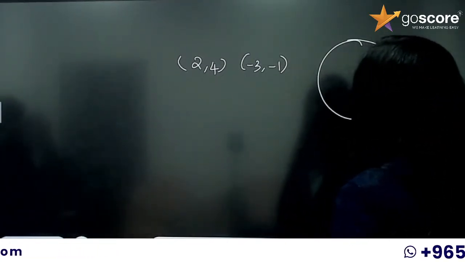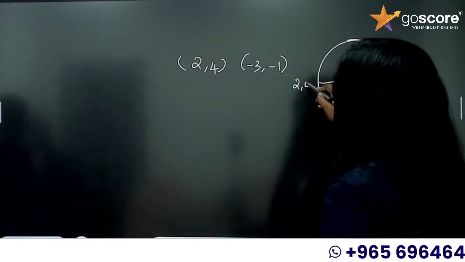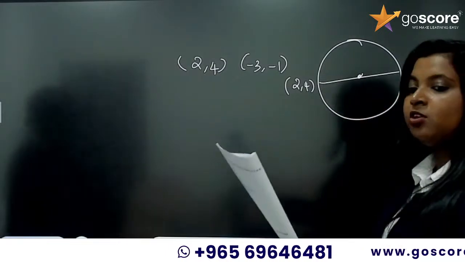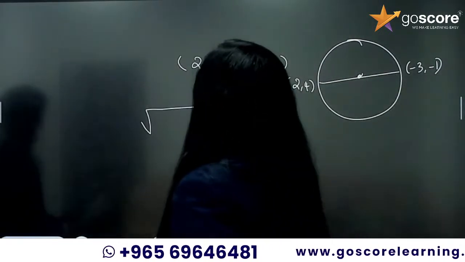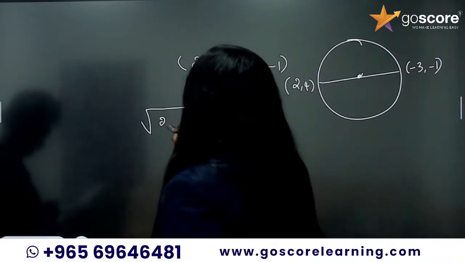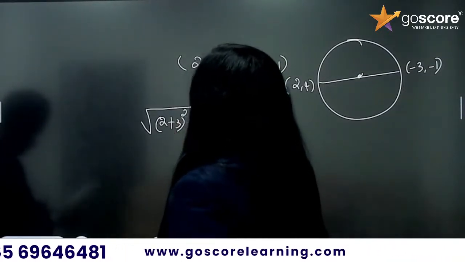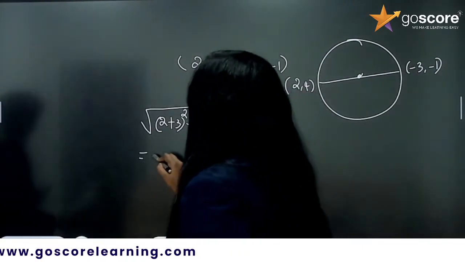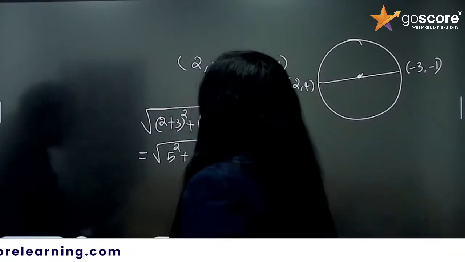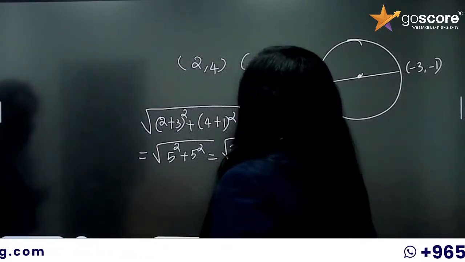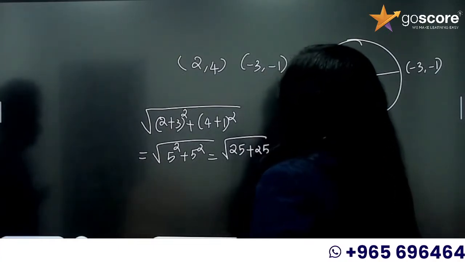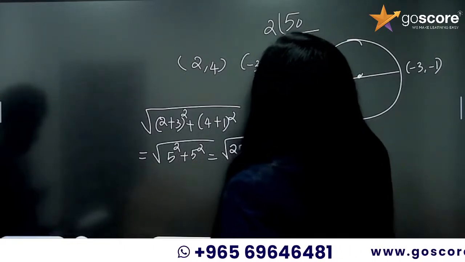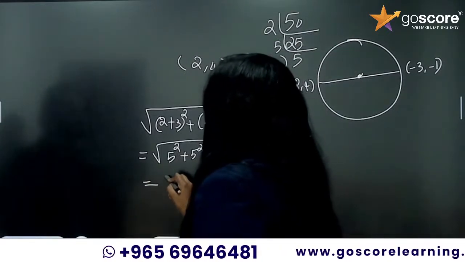So let us find the diameter using the distance formula, root of (2 minus minus 3) whole square plus (4 minus minus 1) whole square, which is root of 5 square plus 5 square, root of 25 plus 25, which is root 50. With prime factorization, this is 5 root 2.